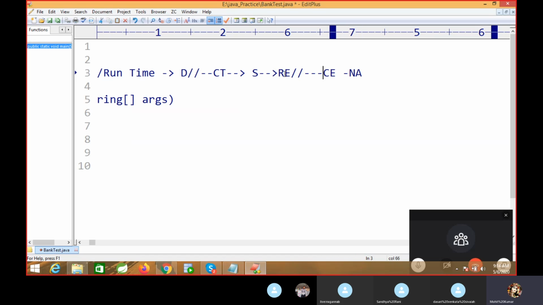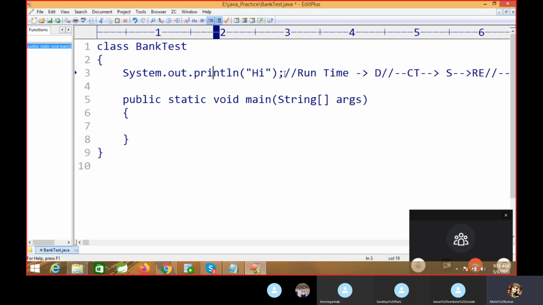The answer is we will get a compile time error, but why? Can you explain why we will get a compile time error?